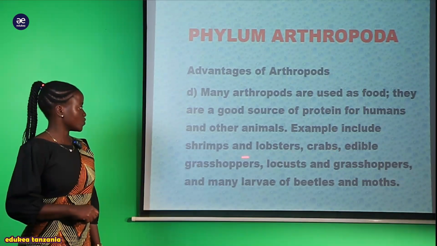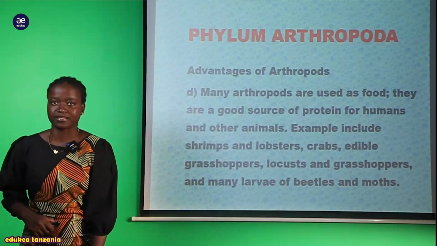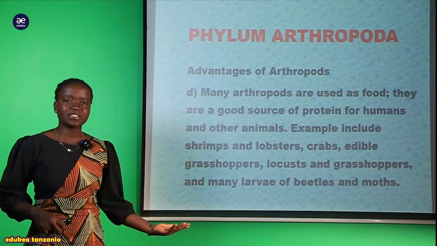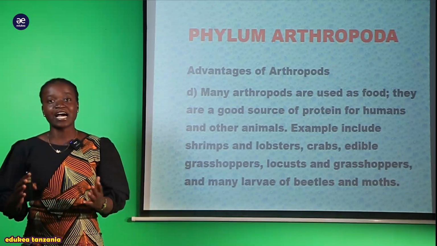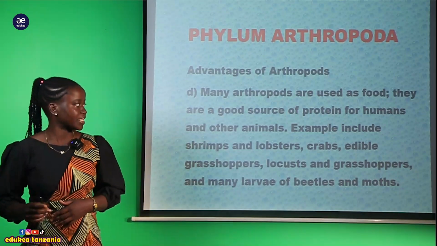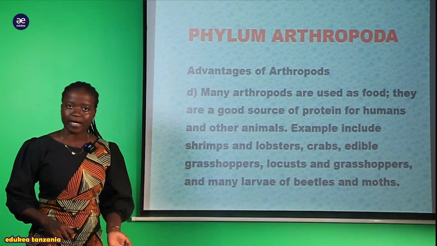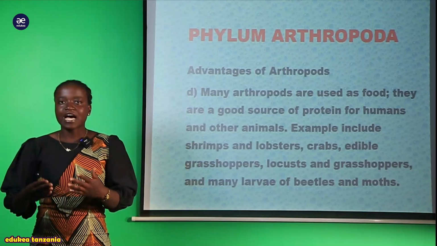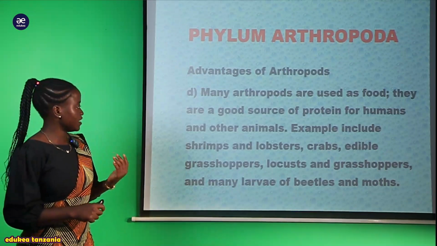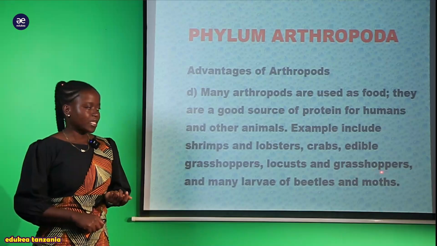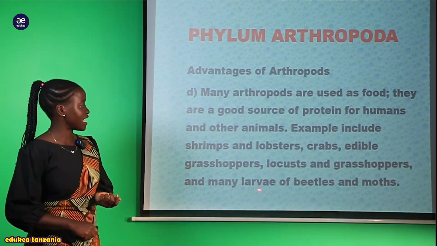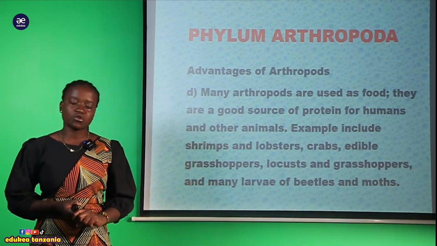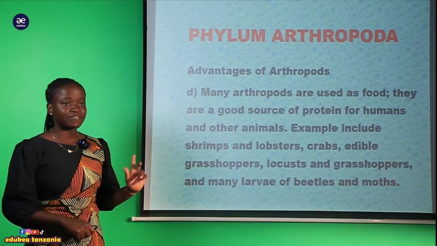Here, my students, we have shrimps and lobsters. I hope you are familiar with them. Also we have the crabs. Crabs also are a source of protein, and we have the edible grasshopper. Those who eat grasshoppers, we say they get a lot of protein. And not only that, we have the locust, the grasshopper, and many larvae of beetles. Many larvae of beetles are also a good source of food and protein, and we have the moths.